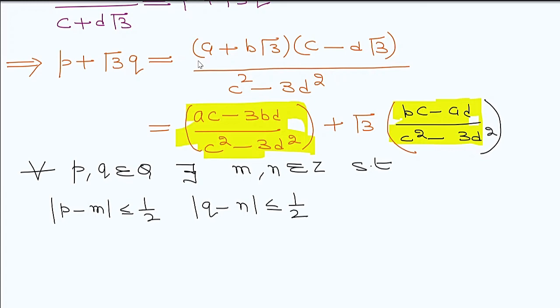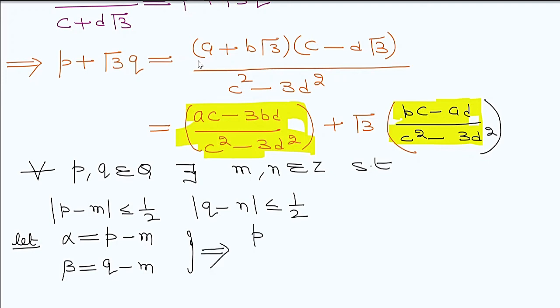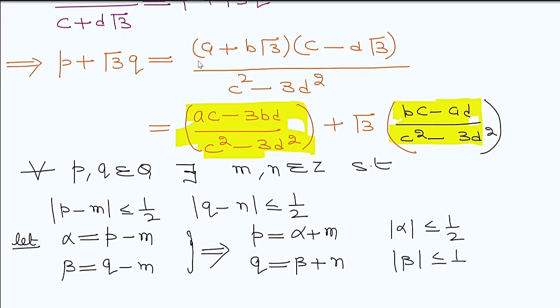So what it means, if I choose alpha as P minus M, beta as Q minus N, from this we get P is equal to alpha plus M, Q is equal to beta plus N, and modulus of alpha is less than or equal to 1 by 2, modulus of beta is less than or equal to 1 by 2.